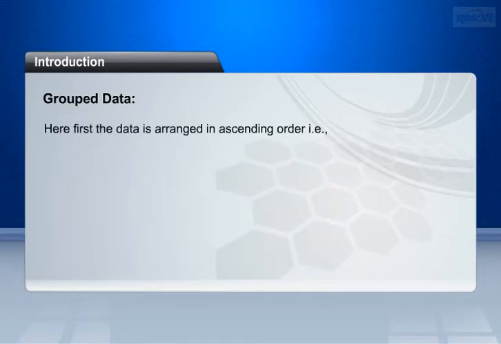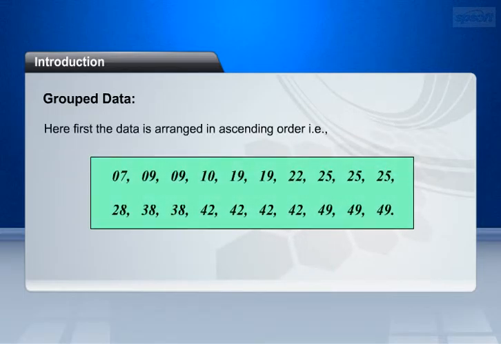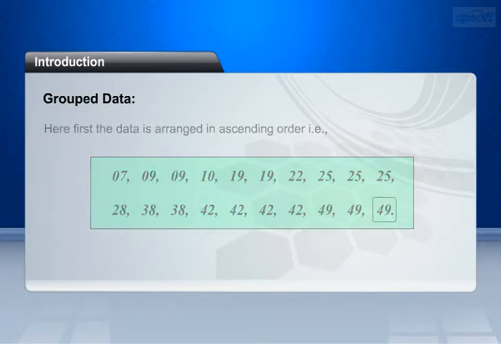Here first the data is arranged in ascending order, that is 7, 9, 9, 10, 19, 19, 22, 25, 25, 25, 28, 38, 38, 42, 42, 42, 42, 49, 49, 49.